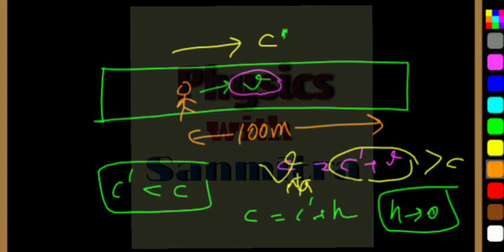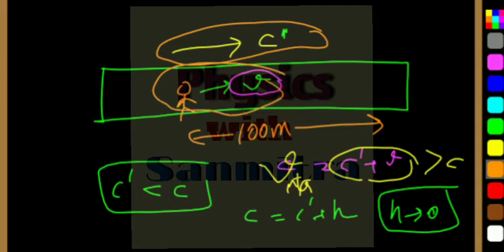It may happen that this train is moving with some c dash just less than the speed of light, and what will happen if this person is moving with the speed v? So this person can actually cross the speed of light, that is what classical physics says.